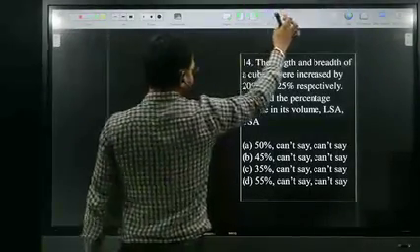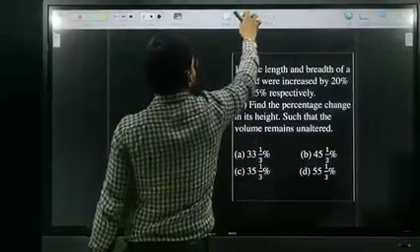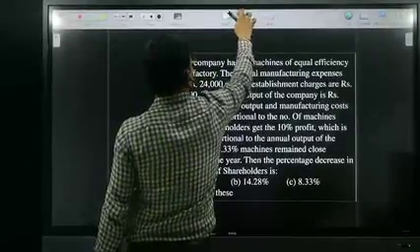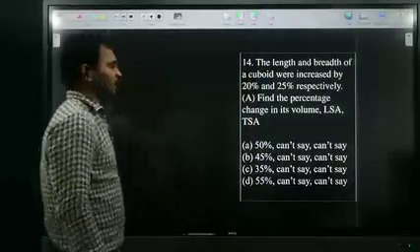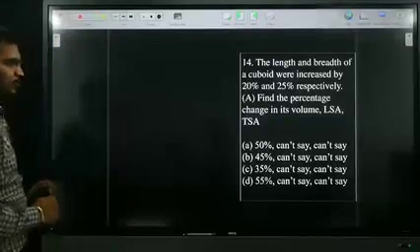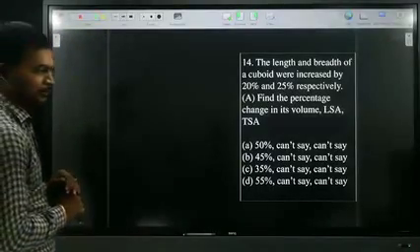What did they give here in part B? Okay. Okay. First we will see part A. Find the percentage change in its volume.